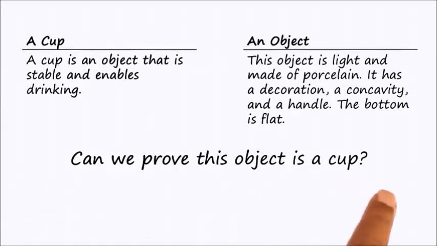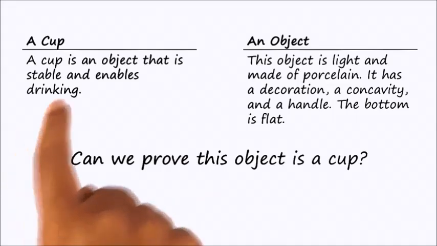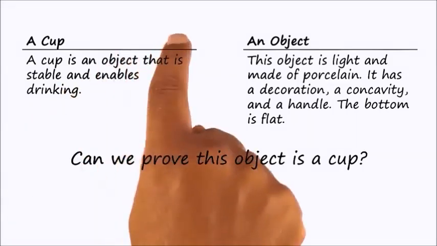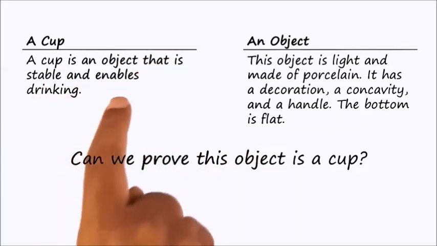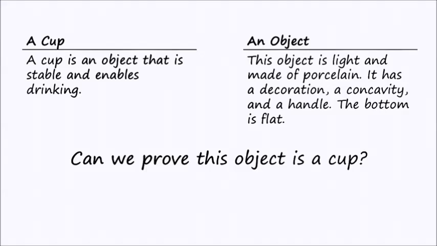To illustrate learning by correcting mistakes, let's go back to an earlier example. We encountered this example when we were discussing explanation-based learning. So imagine again that you have bought a robot from the Acme hardware store, and in the morning you tell the robot, go get me a cup of coffee. Now the robot already is bootstrapped with knowledge about the definition of the cup. A cup is an object that is stable and enables drinking. The robot goes into your kitchen and can't find a single clean cup.